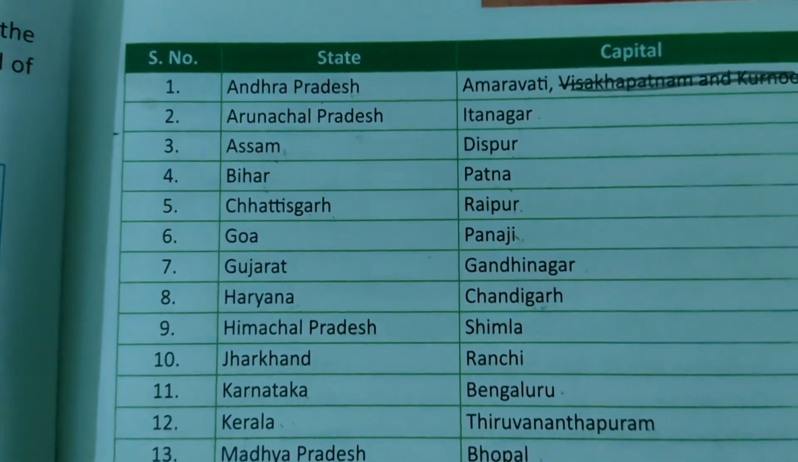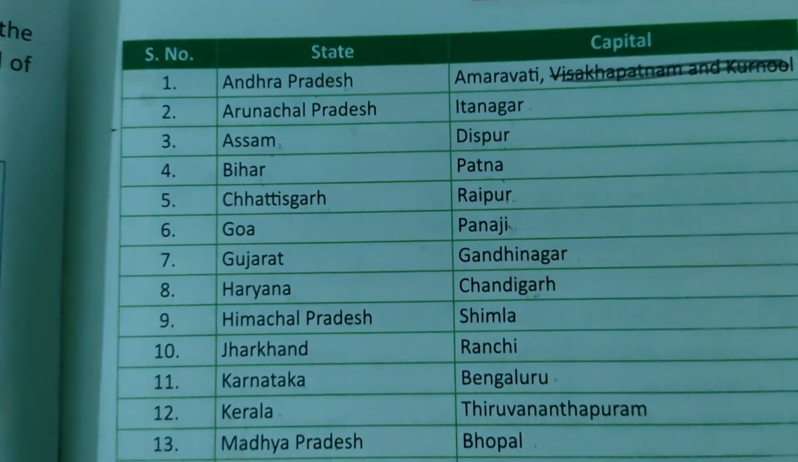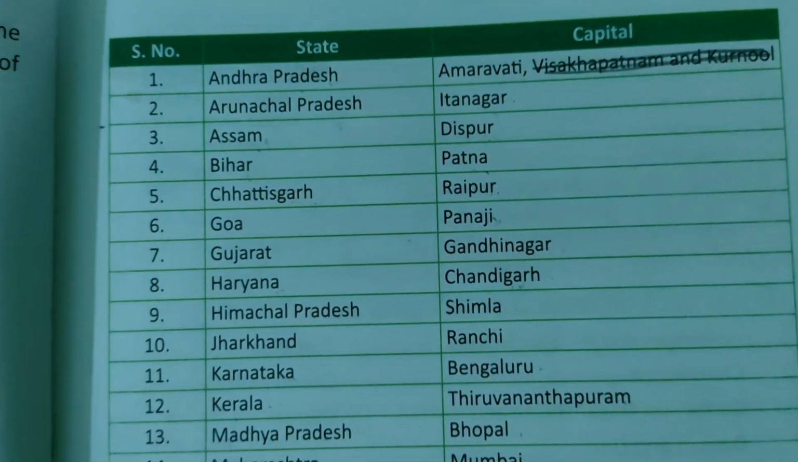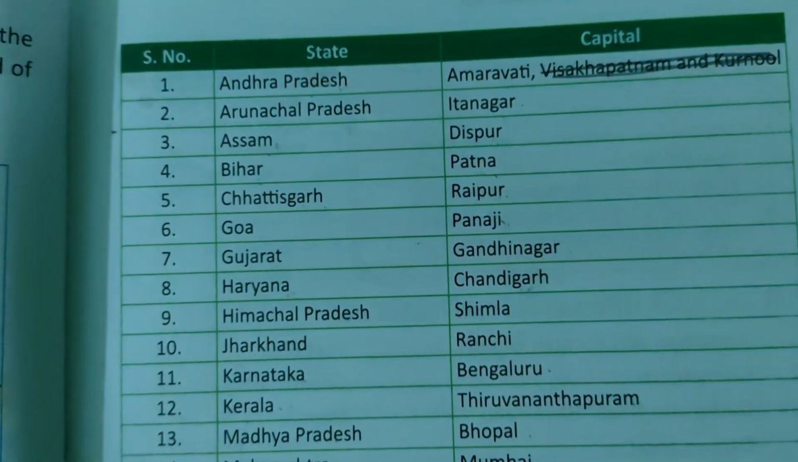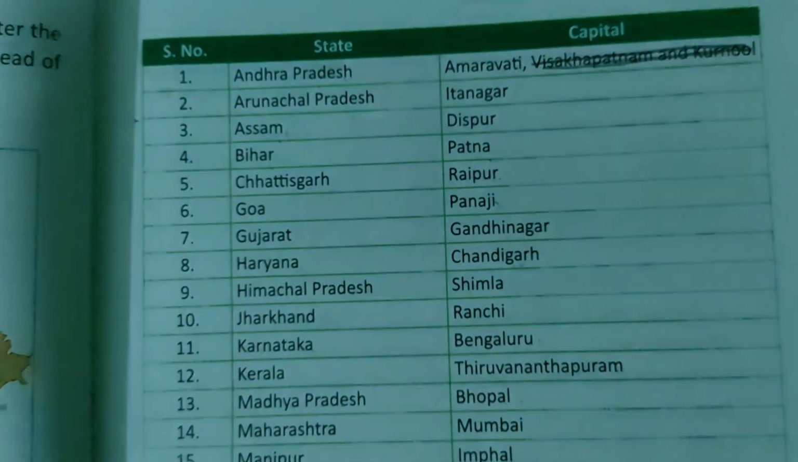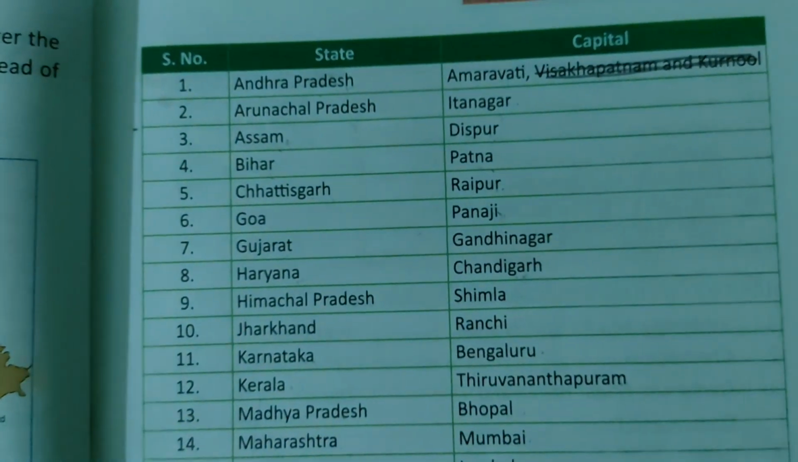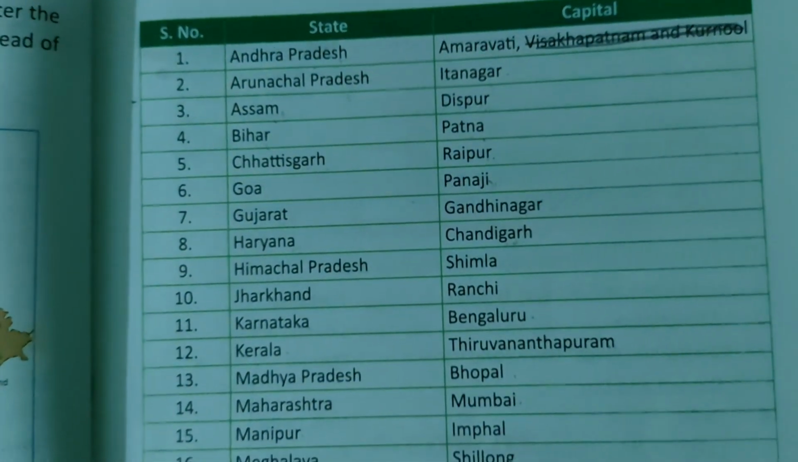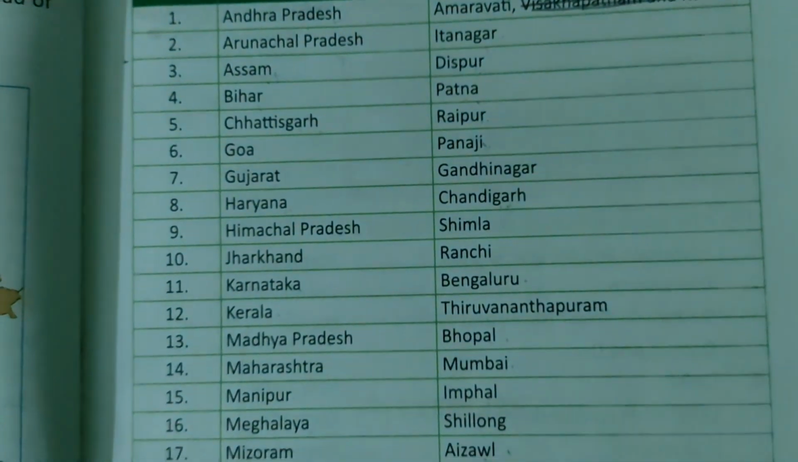Let's start our topic, states and their capital. Our first state is Andhra Pradesh, and the capital of this state is Amravati. The next state is Arunachal Pradesh and its capital is Itanagar. The next state is Assam, and the capital of Assam is Dispur.